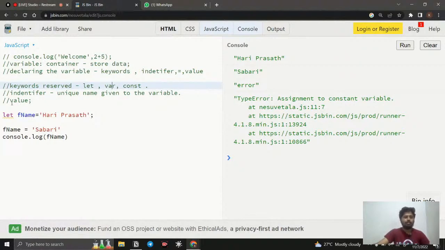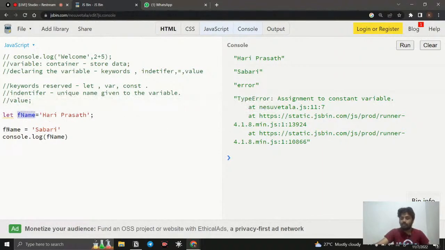Okay, so the next thing is going to be an identifier. So an identifier is giving a name to that container that we have created. So we need to give a unique name for this container. What is meant by a unique name? A unique name is, once it is created, it cannot be created again. So I'm not able to say let fName is equal to something again. No, it is not possible.